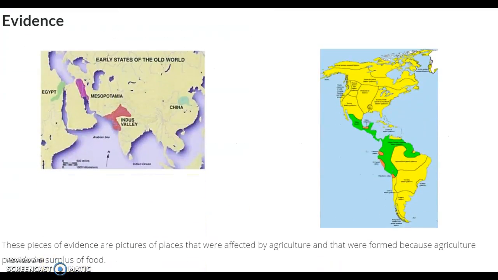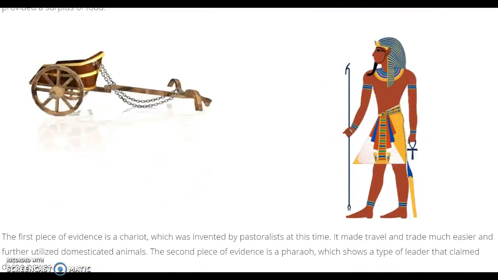Some evidence for this time period. The first pieces are both just maps of the different societies and where they were. And they were formed because agriculture provided a surplus of food, which allowed people to settle, which was kind of covered in Key Concept 1.2.